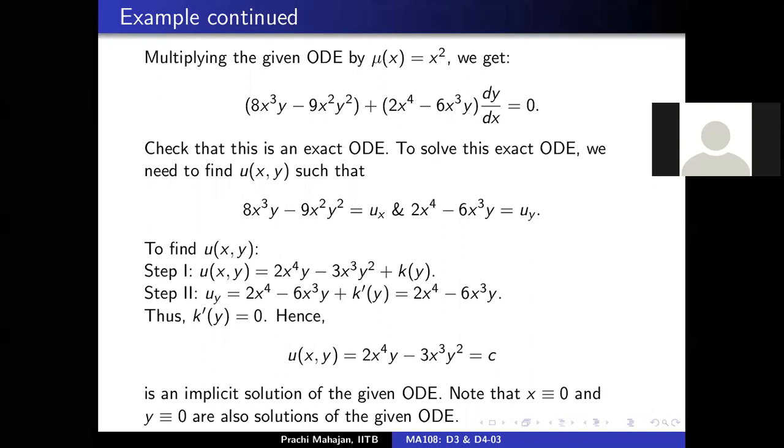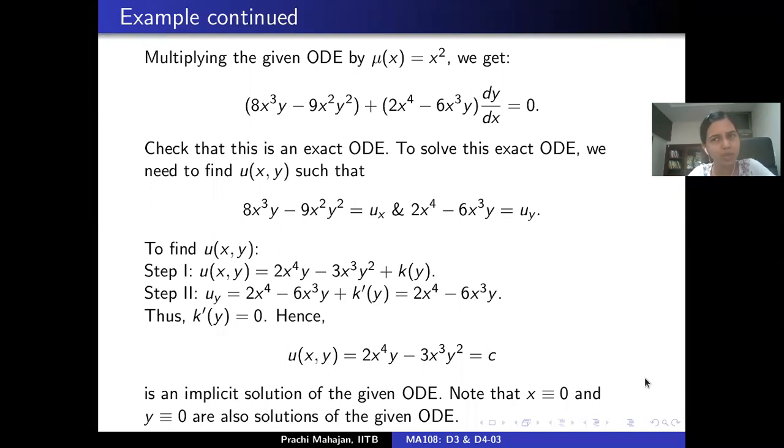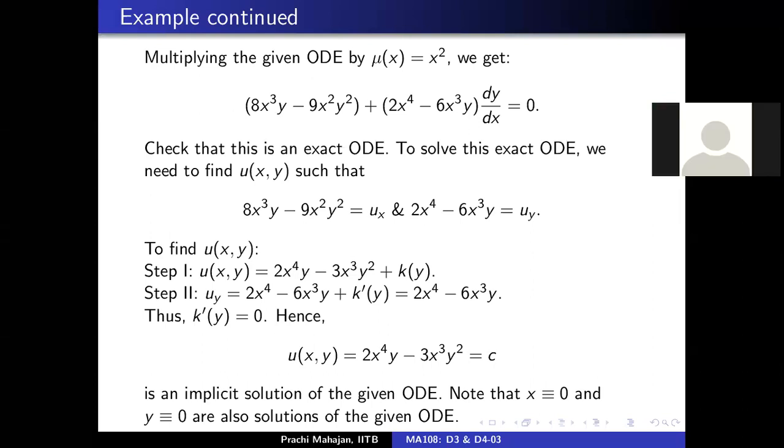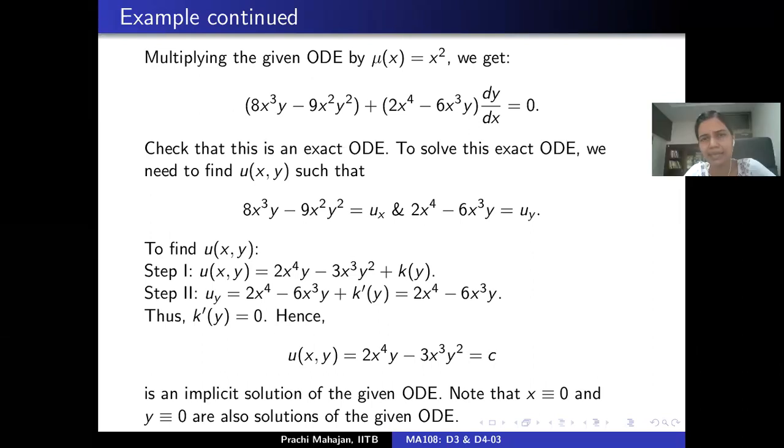And it may so happen that what you get by inspection may be for a particular choice of the constant, you choose an appropriate constant and you get the solution. That is also a possibility. Yes, that's also a possibility. For some particular choice of the constant. Does everybody agree with me on this? Yes, ma'am. Okay, all right.